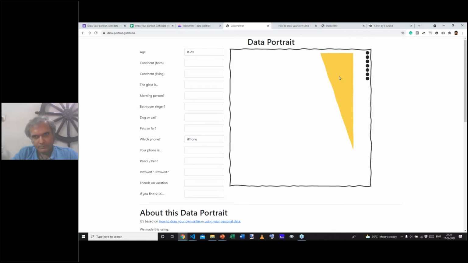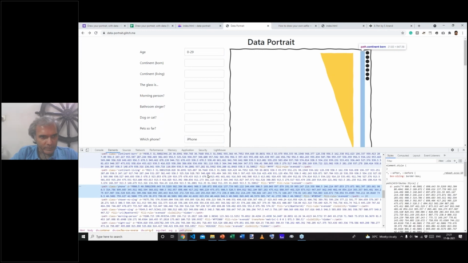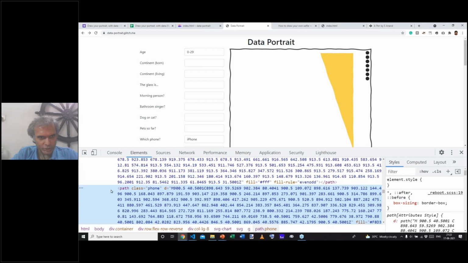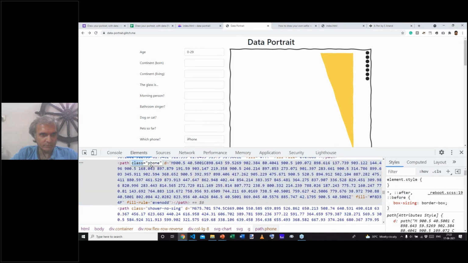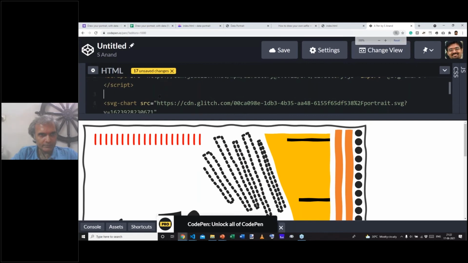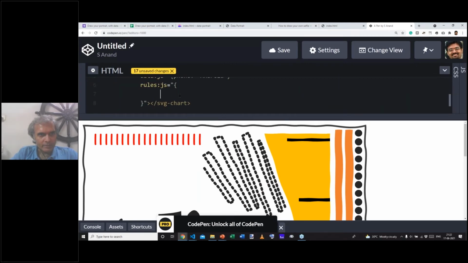Yeah. This element has a class named phone, which, yeah, I'm highlighting on my screen right now. What this means is that if I use the CSS selector dot phone, I can select this particular item. So I'm going to say now as a rule that the element called dot phone, I want to change its fill color.